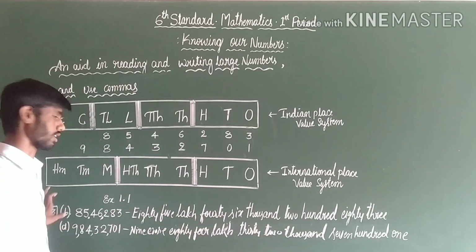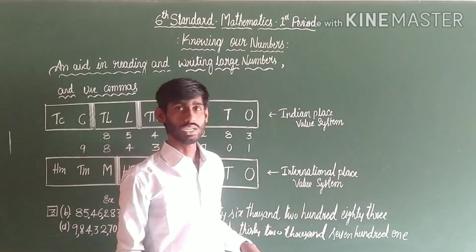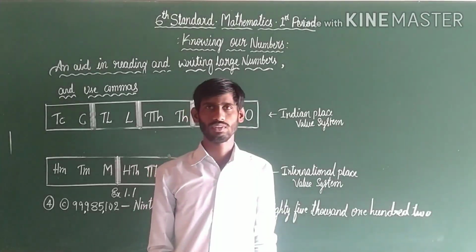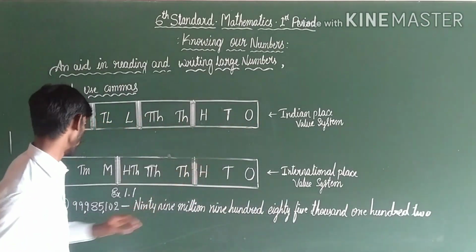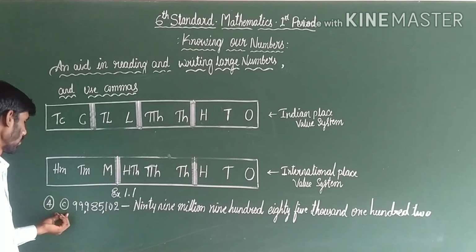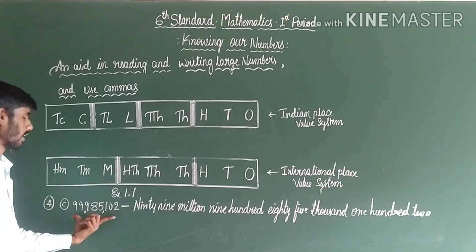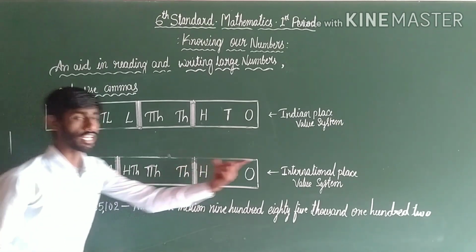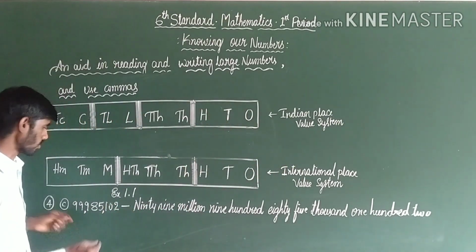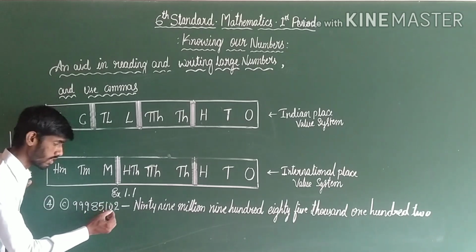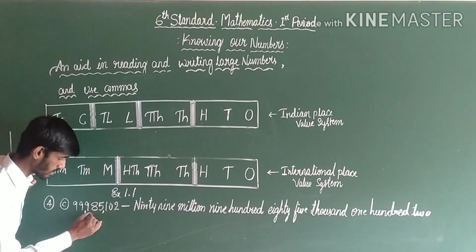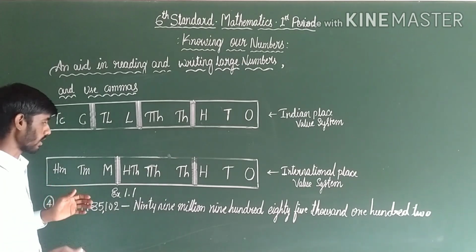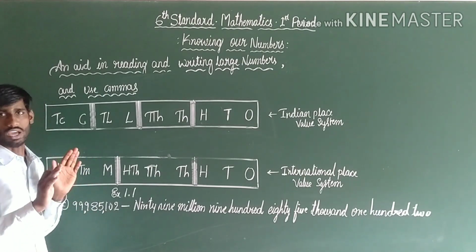Okay, 1.1 third main. Let us move to another place value system, the international place value system. Example 4, exercise 1.1, C main. Observe here the digits. You may write them as per the international place value system. The first interval starts after 3 digits, next after 3 digits, next after 3 digits, and it goes on like this. Every 3 digits there is an interval. Are you clear?